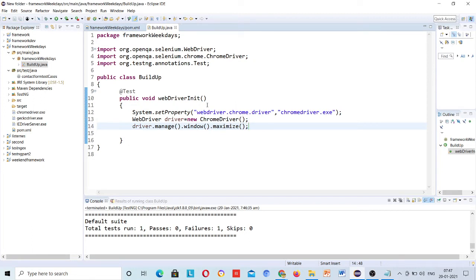Now if you want to launch Firefox driver, will you write this line again?